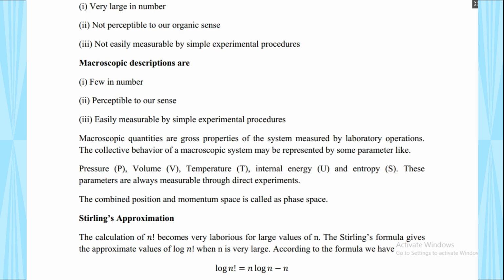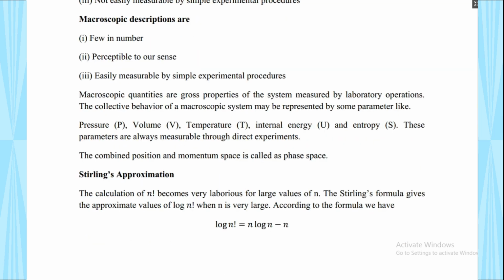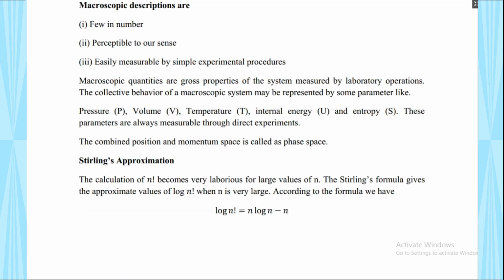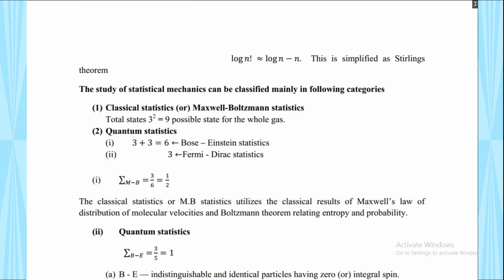Some points: in the macroscopic description, pressure, volume, temperature, internal energy and entropy are parameters measured through direct experiment. This is the most important. The combined position and momentum space is called phase space. This is most important; in previous year question papers it was asked 2 or 3 times. Then the Stirling approximation is also most important: log n factorial equals n log n minus n.